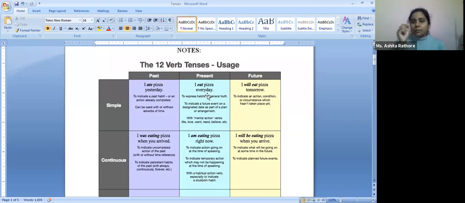Auxiliary verbs, again, very simple concepts. Auxiliary verbs are helping verbs. So there are tenses which are going to use auxiliary verbs. For example, when we are talking about future, I will eat pizza tomorrow. So will becomes your auxiliary verb. And again, will is the future form of is, and the past form of is is was. So has, have, had, or is, was, these are auxiliary verbs which help us formulate the sentences.